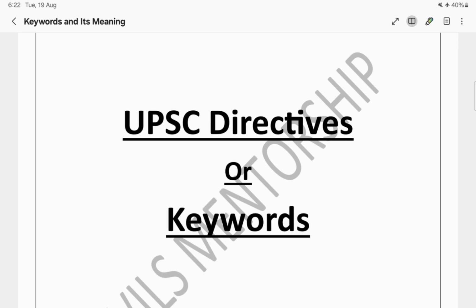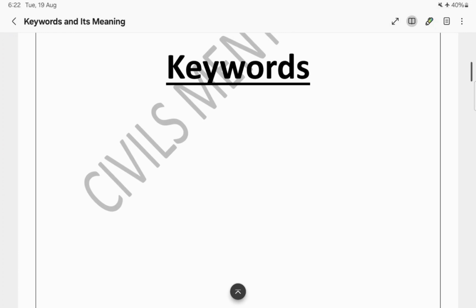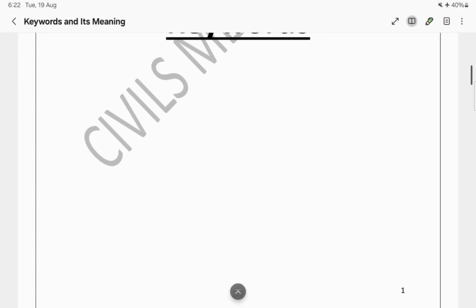Let's think of this through cricket. Someone might be a talented batsman, but if that person ignores the field settings and plays the wrong shot, they risk getting caught out. Similarly in UPSC answer writing, if we don't follow the directives, we may lose marks regardless of how good our content is. So today, let me walk you through the major directives that we will face in our papers, with simple meanings and examples, so you never misinterpret them in the exam.